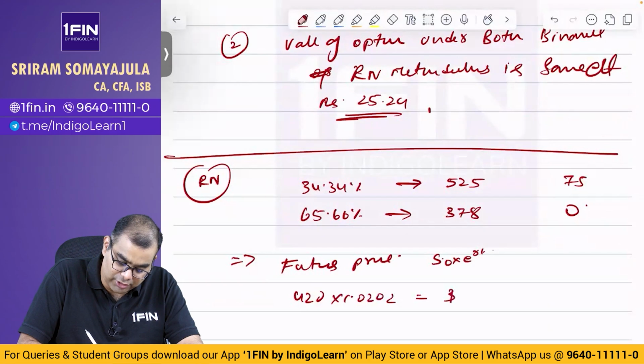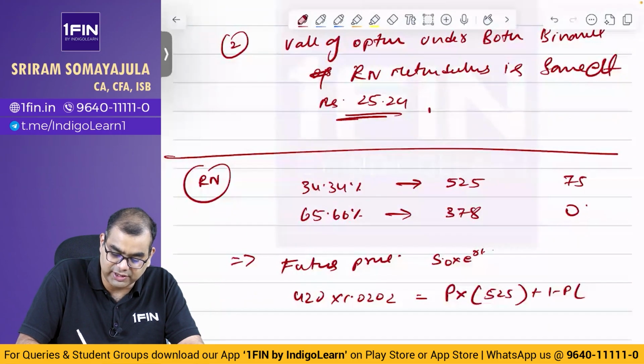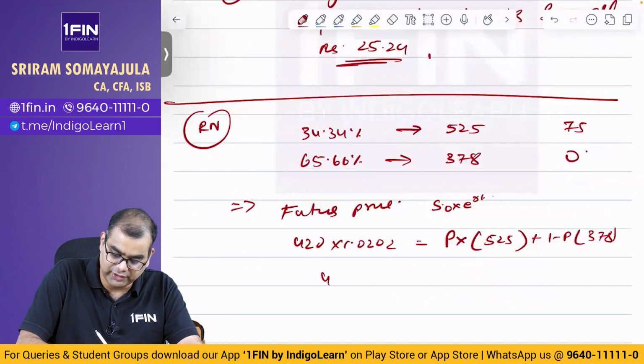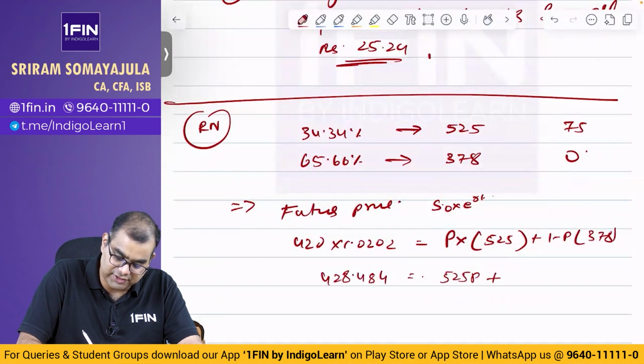That is equal to P, the probability of upside, into 525 plus 1 minus P into 378. So 420 into 1.0202 gives 428.484, which is equal to 525P plus 378 minus 378P.